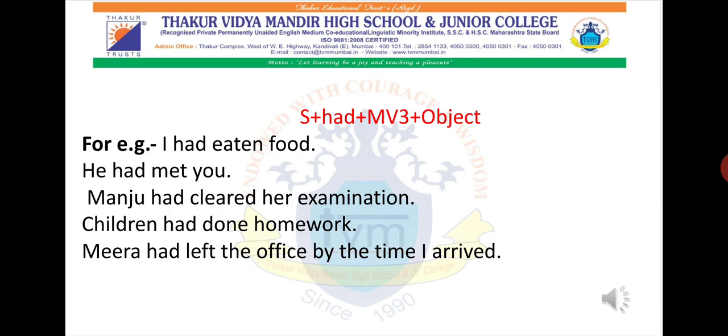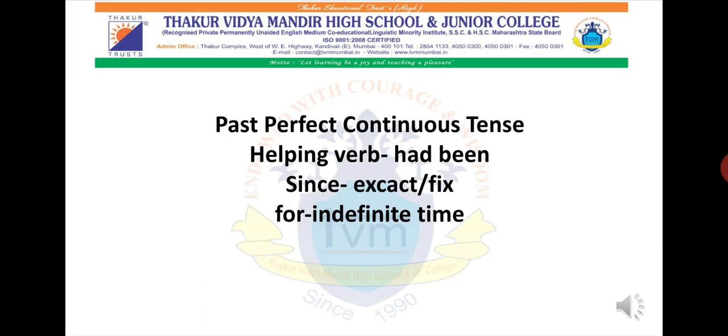Now let's move ahead to our last tense, that is past perfect continuous tense. If you see the present perfect tense also, we had the same thing. Even in present perfect tense we had the same thing, but we had options between has and have. But here we have no option. We have only had over here, so you can use it in any sentence. Now we will move to our last type, that is past perfect continuous tense.